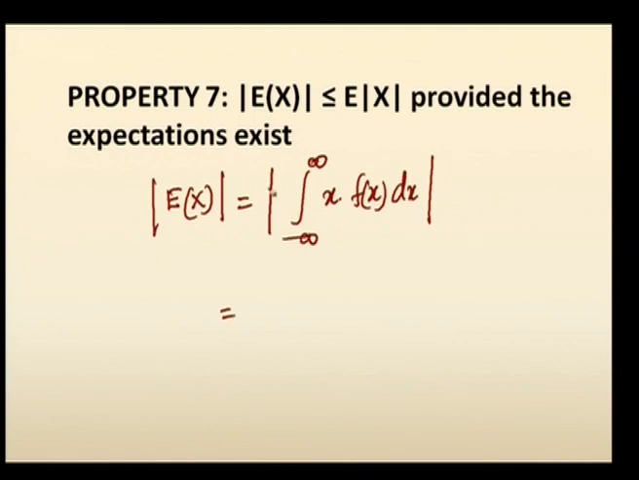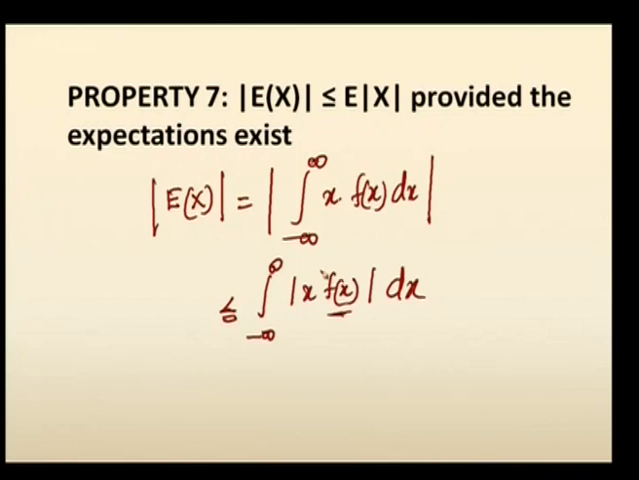When you take the absoluteness inside the integration, this becomes less than or equal to the integral from minus infinity to infinity of modulus of x into f of x dx. The modulus is being distributed only for the integrand x into f of x. But already we know f of x is non-negative. Modulus, absolute value, means any negative value will become positive. But already f of x is non-negative as per the definition of PDF. Therefore, this is equal to the integral from minus infinity to infinity of modulus of x into f of x dx.